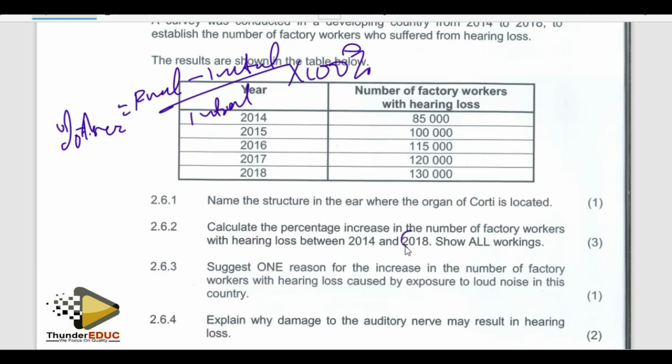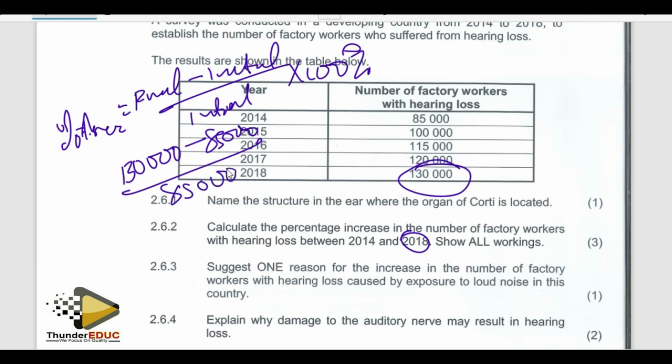What is final? 2018, so my final is 130,000 minus initial, which is 85,000, divided by the initial 85,000, times 100%. Calculate using your calculators. The answer is around 52.9%. So that becomes the percentage increase.